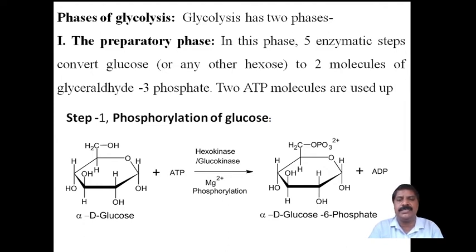Therefore it is called phosphorylation of glucose. Phosphorylation means addition of a phosphate group to the glucose at the 6th position. The OH group at the 6th position will undergo esterification, like phosphorylation means addition of phosphoric acid. It undergoes esterification to form an ester, alpha-D-glucose 6-phosphate, and ATP is converted into ADP.